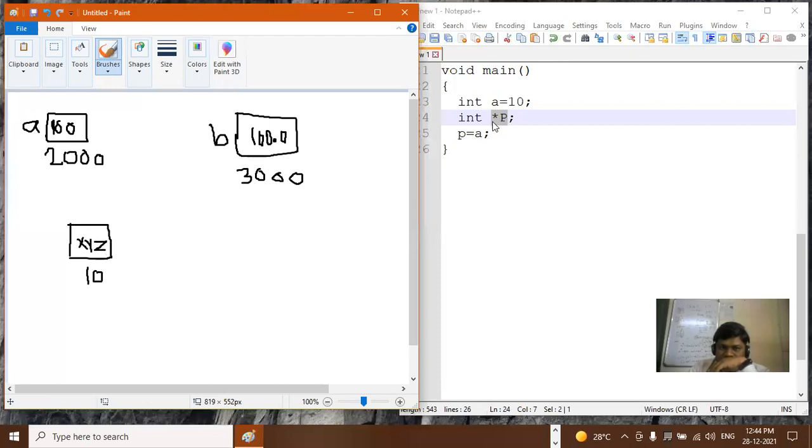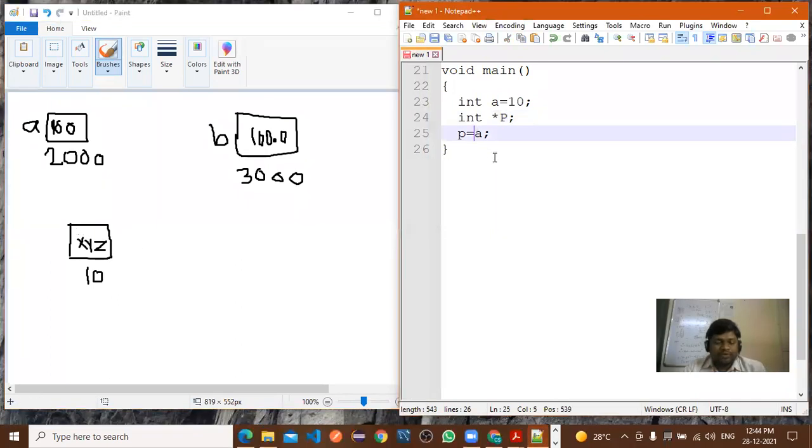So here this pointer will consider only the address. Suppose I have assigned p is equal to a. So p will consider 10, and the value will be displayed with the help of that 10. So here we require the address of this variable.